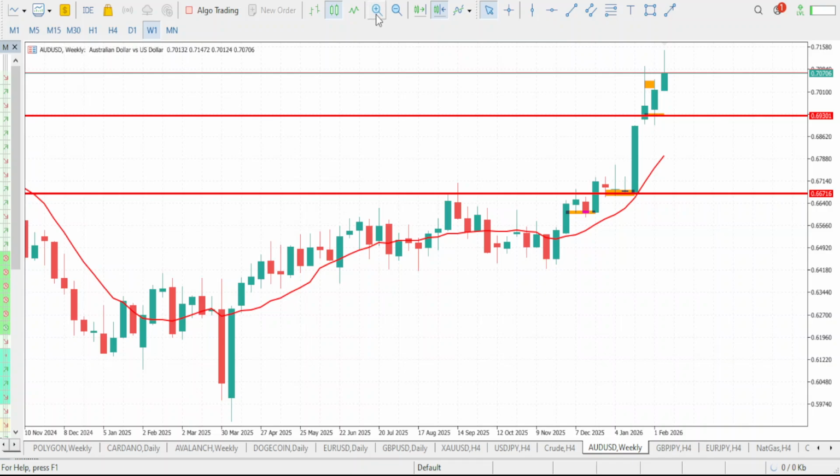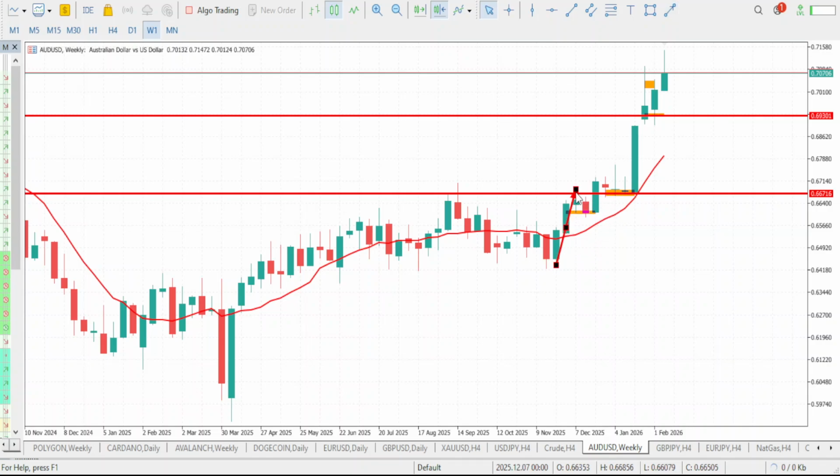Now take a look at this movement right here. What can you see the trend is on our AUD/USD? You can clearly see that our trend on our AUD/USD is an uptrend move. We are clearly trending to the upside. So market is giving us a series of higher high and higher low. Market is clearly trending to the upside. It is clearly giving us a bullish move.